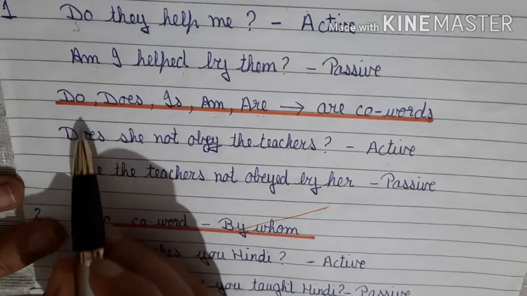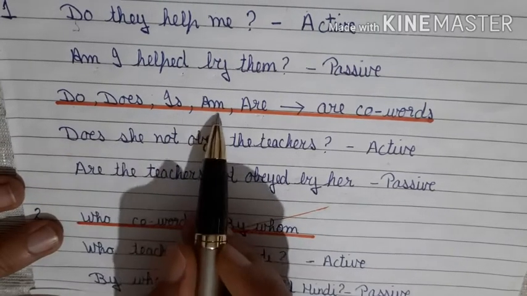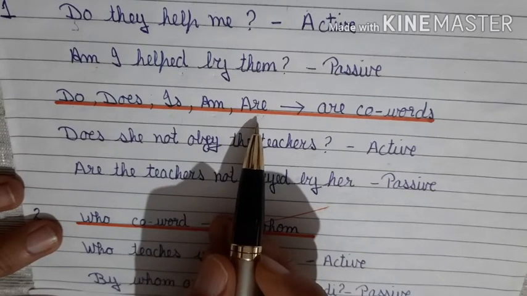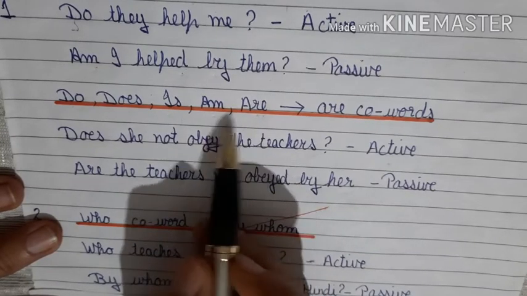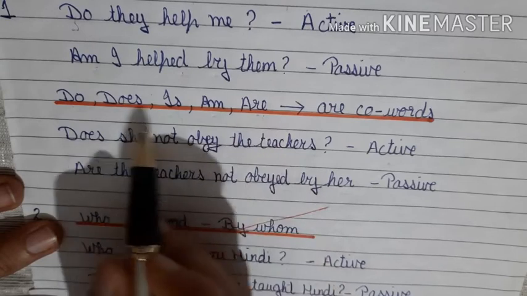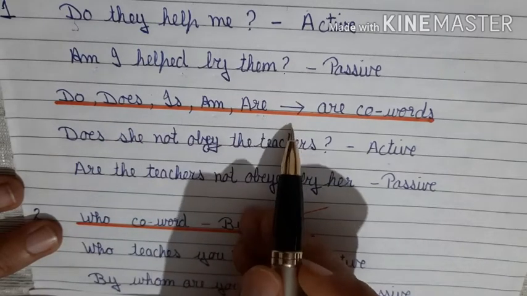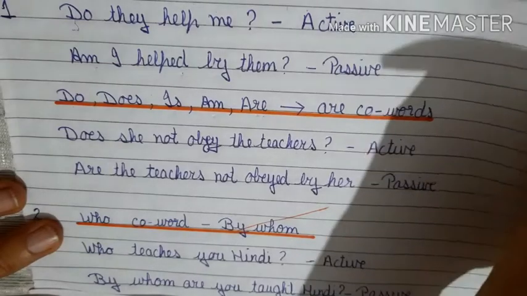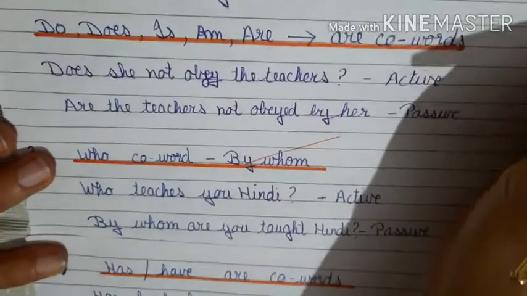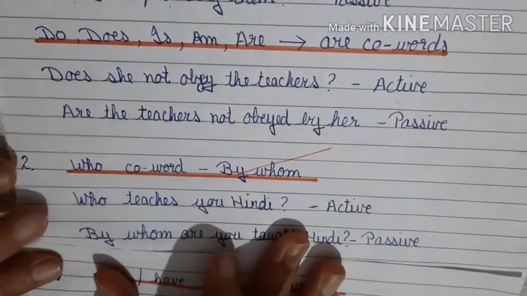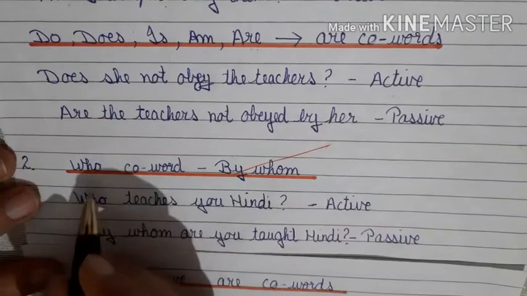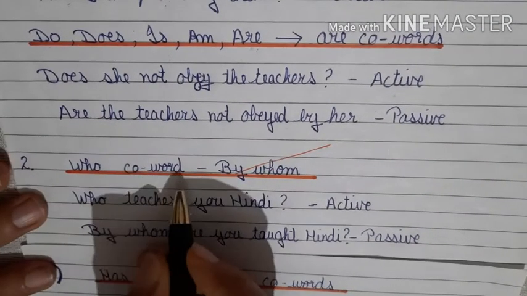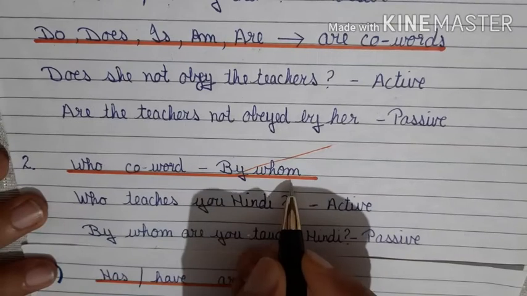We can say do, does, is, am, are. These are your simple present tense coordinating words, and these are the co-words also for your active to passive interrogative sentences. See, this is an easy way of learning it. Let's see our next word, who. The co-word for this is by whom.